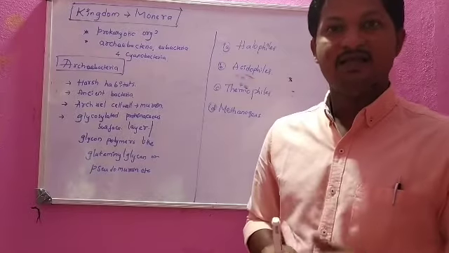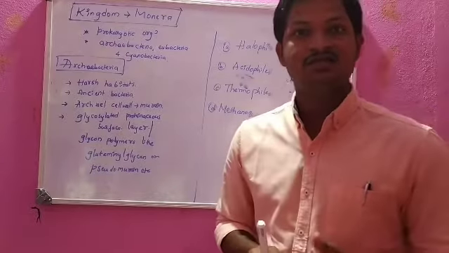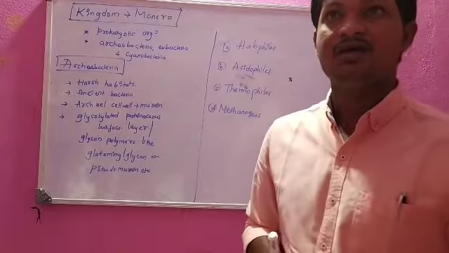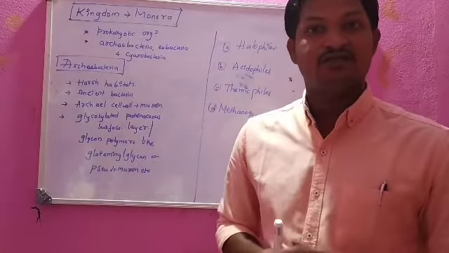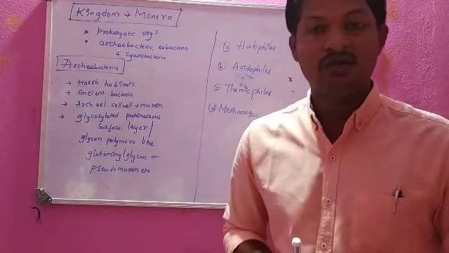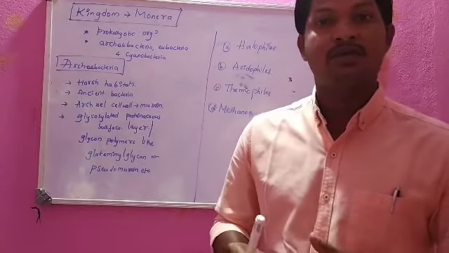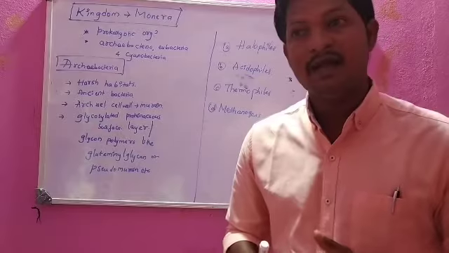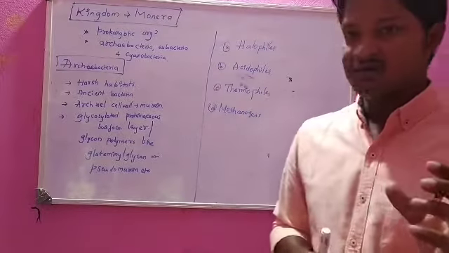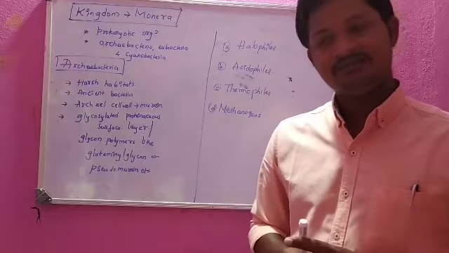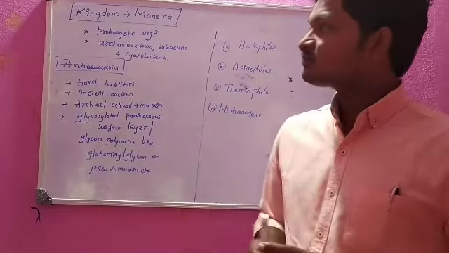But later, in the year 1969, the scientist R.H. Whittaker gave five systems of classification, five kingdoms. What are those? Monera, Protista, Mycota, Plantae and Animalia. Those five kingdoms were given by the scientist R.H. Whittaker.